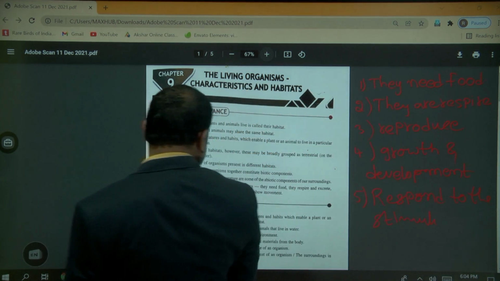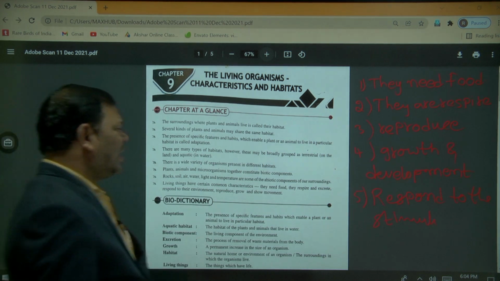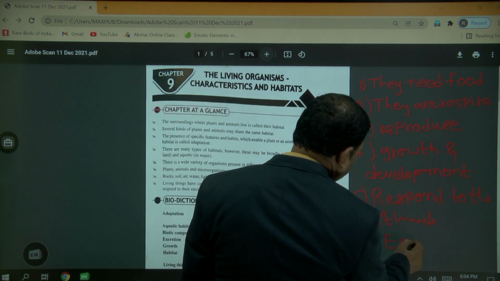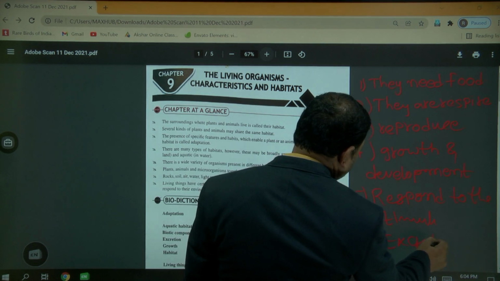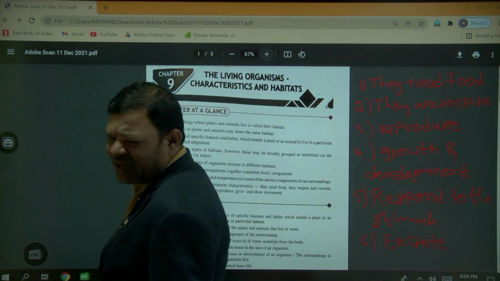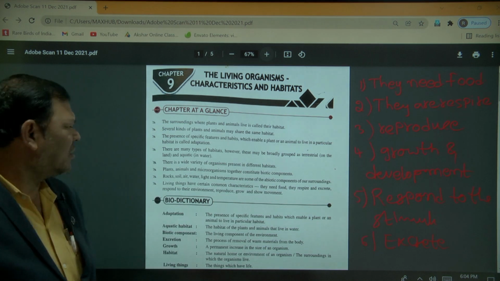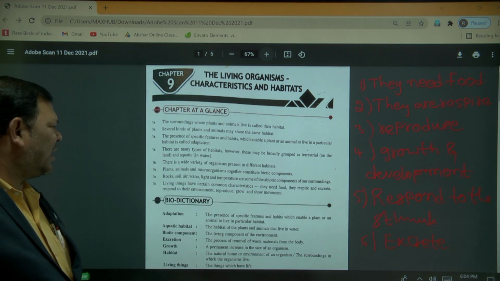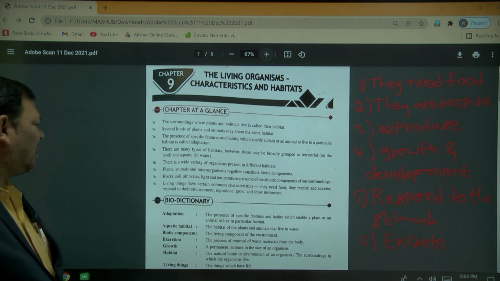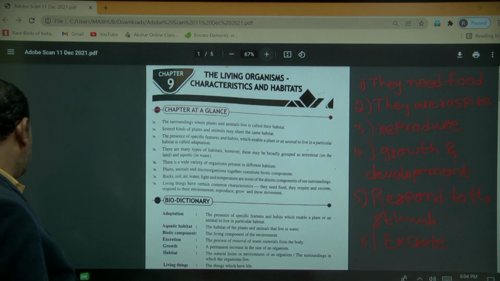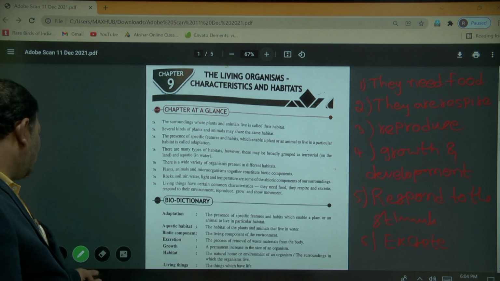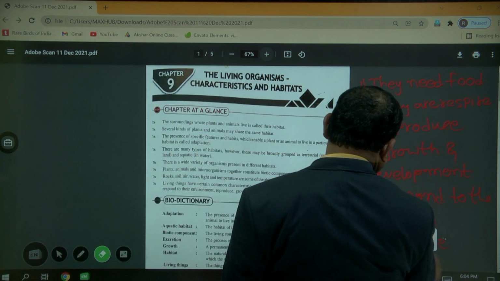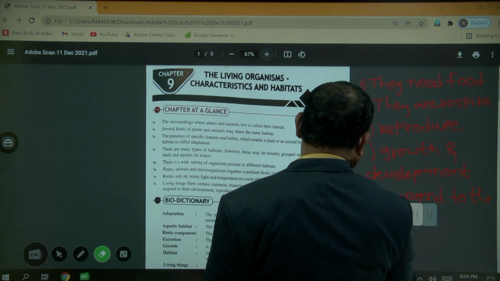Sixth, they excrete waste material. So these are the characteristic features of all living organisms. That means they need food, they respire, they excrete, respond to their environment, reproduce, and show growth and development. These are the characters we can see in living organisms.